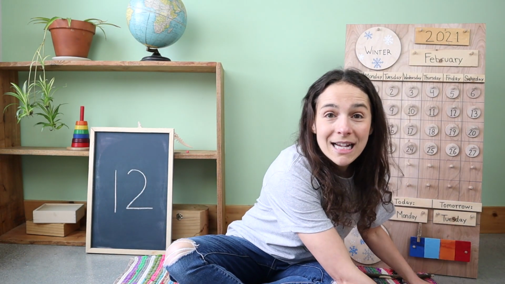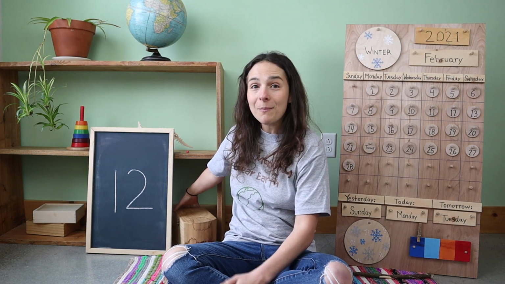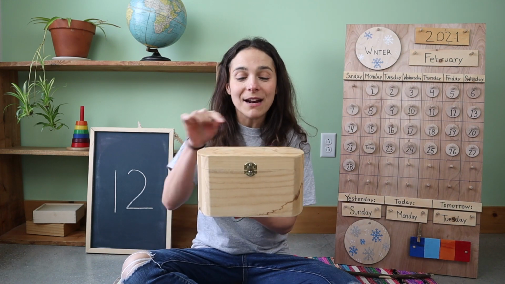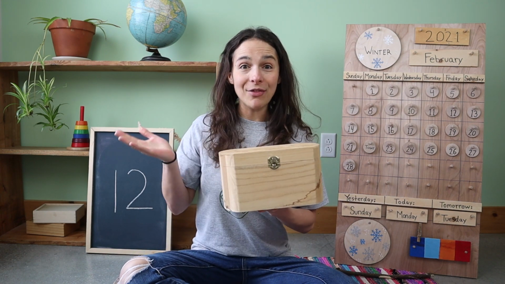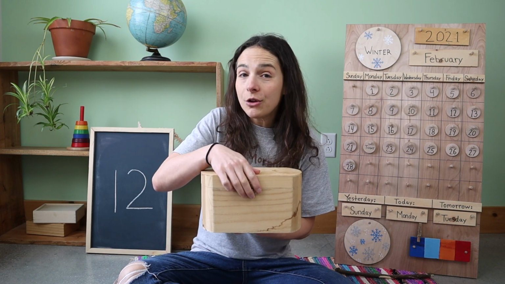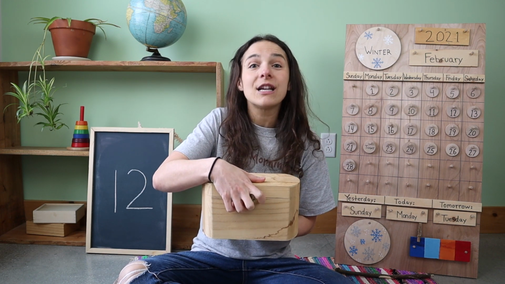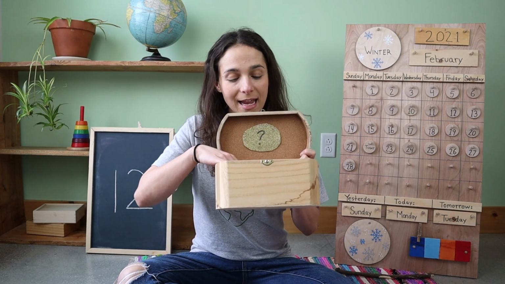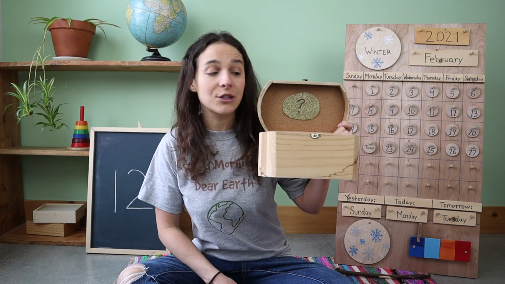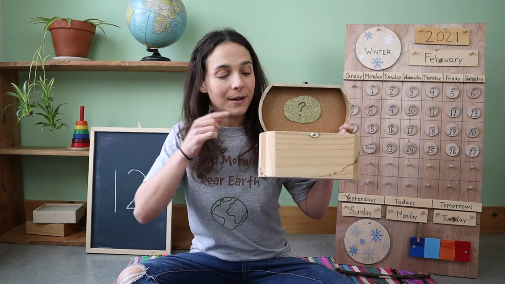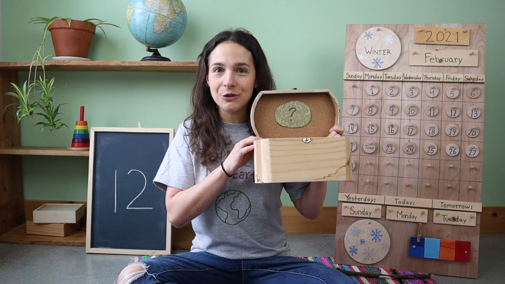Are you ready to guess what's inside of the mystery box today? Let me get it out behind me. So remember, inside of this box, I have something that starts with the letter G. And I'll give you a couple of clues. If you think you know what it is, you can take a guess. So let's see. Inside of this box, I have something that starts with the letter G, and it makes the sound G, G. Are you ready for your first clue, friends?